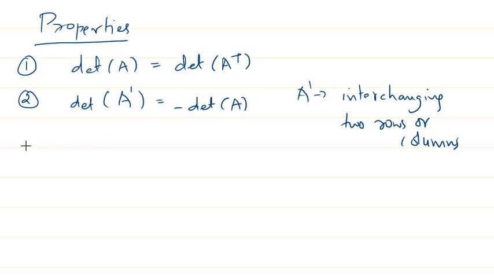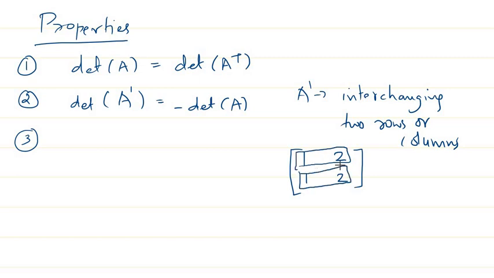Okay, so another property is basically if you have a matrix in which any two columns or rows are same, something like a matrix 1 2 1 2. For matrices like this, you can see this 1 2 is the same here, right? These rows are same. So if you have identical rows, or something like 1 2 2 4, it's just that the second row is double the first row, right? In such cases, the determinant is always equal to 0.